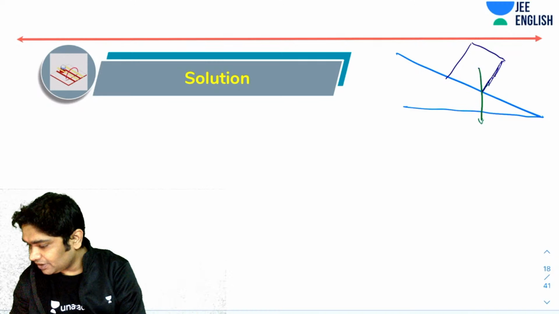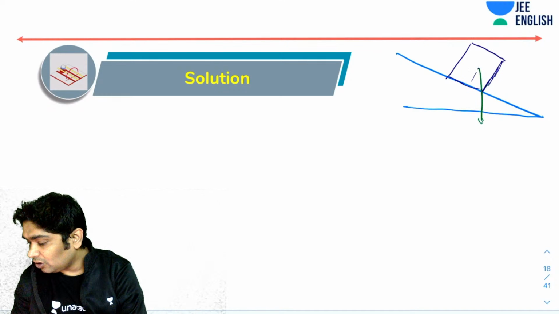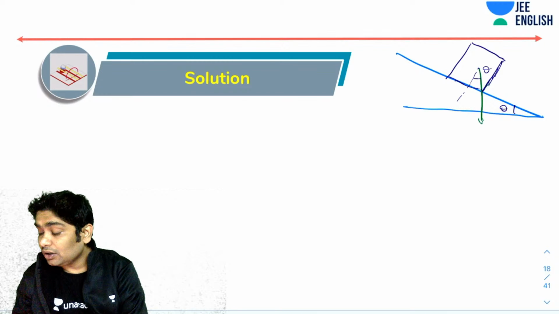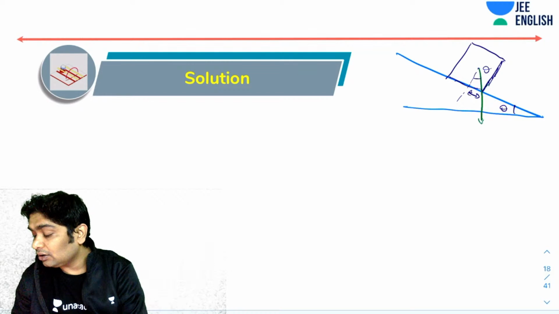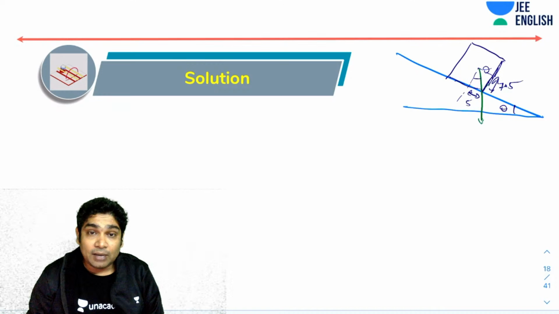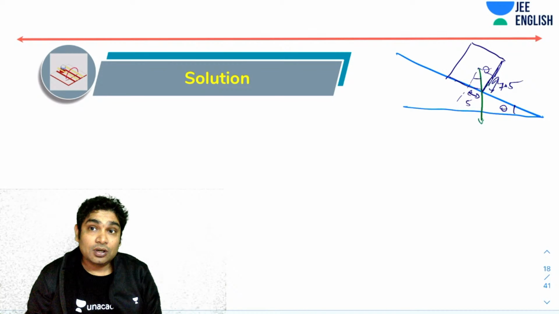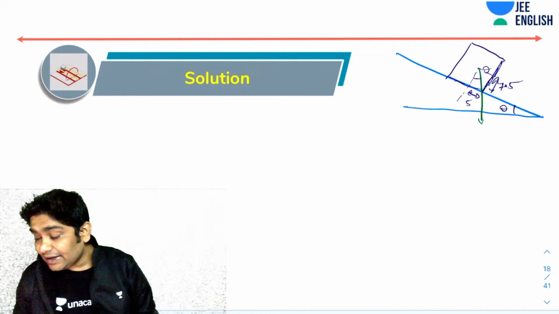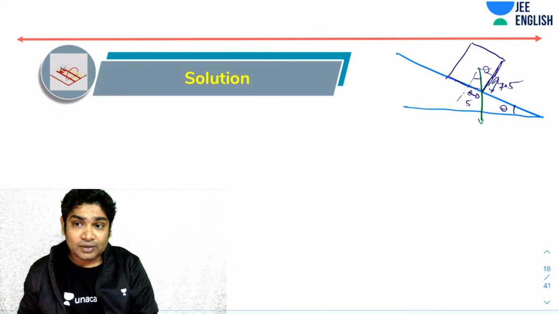This should be the diagram, the FBD for toppling, and if this is theta, this will be theta, right? And this is the angle. This side would be 5, and this side would be 15 by 2, so that's 7.5, right? Because the dimensions of the body were 10 by 10, that was the base, and the height was 15. So these will be the sides. The CM will lie exactly at the center. So can I say if the angle increases more than this, then toppling will occur?